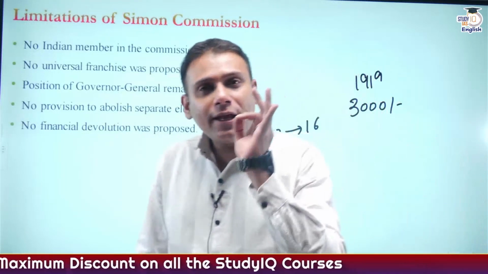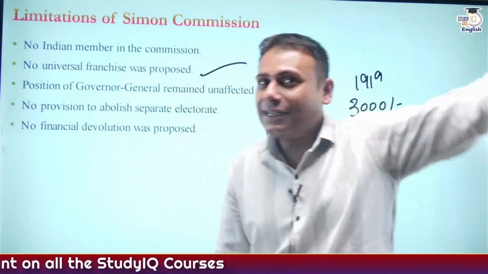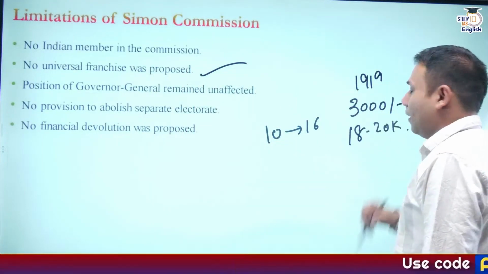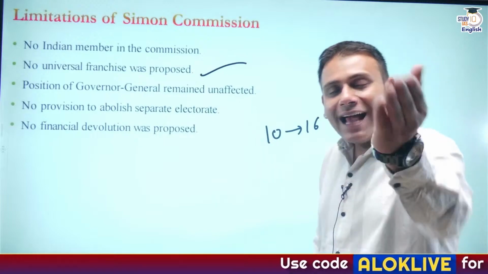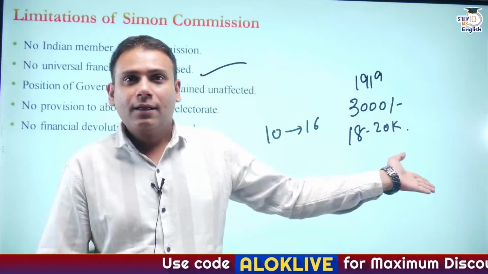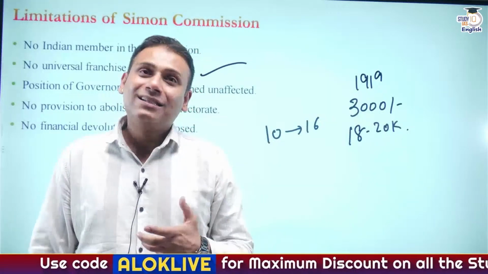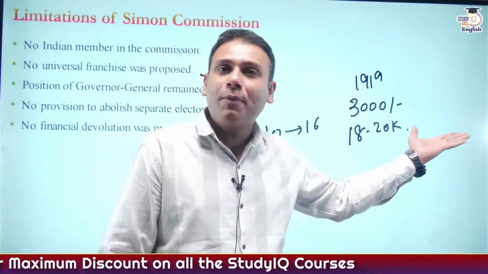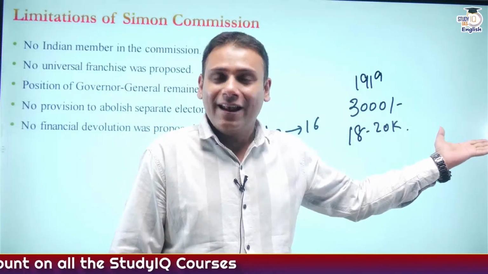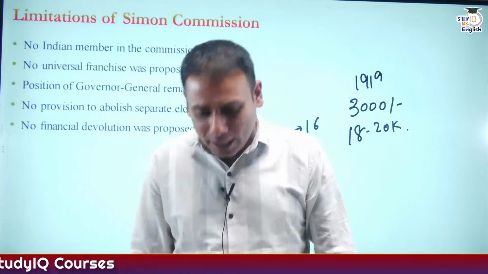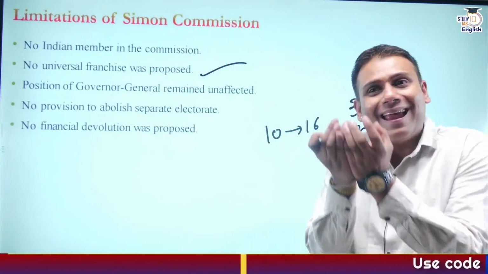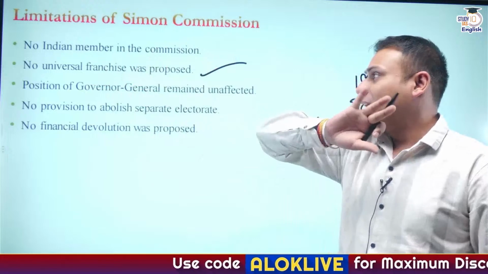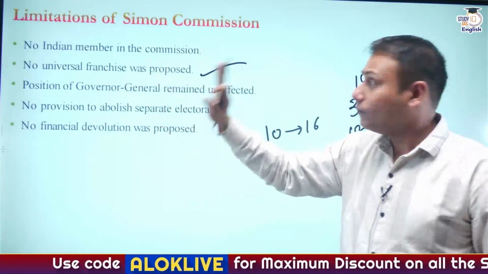As per many historians, at that time approximately 18 to 20,000 people had a taxable income of 3,000 rupees. They belonged to the capitalists, zamindars, moneylenders, all loyal towards the Britishers. So the voting right was confined to the elite section of the society. No universal adult franchise was proposed here.